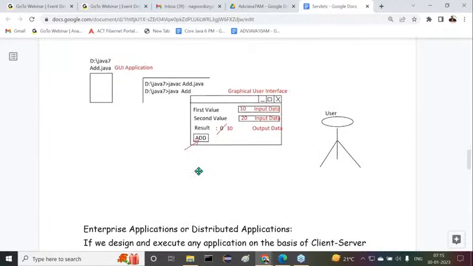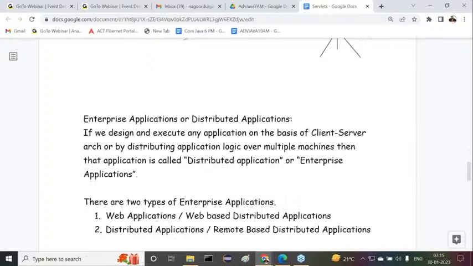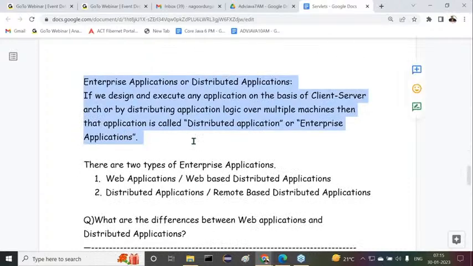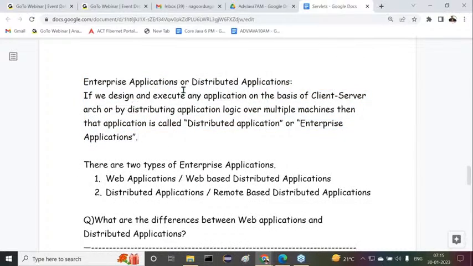After completion of this, we started with the enterprise application. What is the meaning of an enterprise application? An enterprise application, or distributed application: if we design and execute any application on the basis of client server architecture, or by distributing application logic over multiple machines, then that application is called a distributed application or enterprise application.